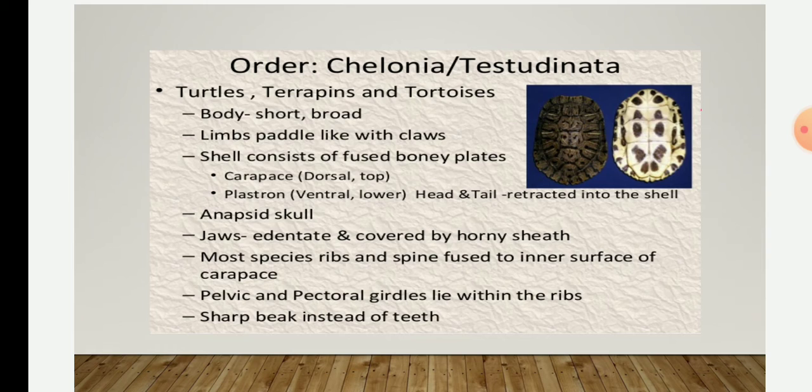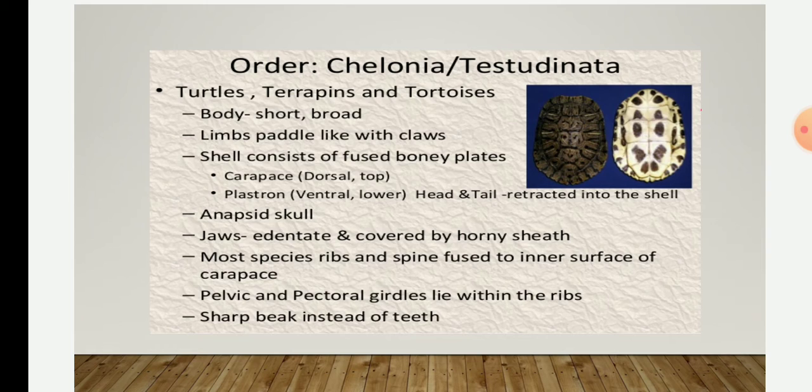The members of this order Chelonia have a body which is short and broad, and it is covered by a shell, and this shell consists of fused bony plates.